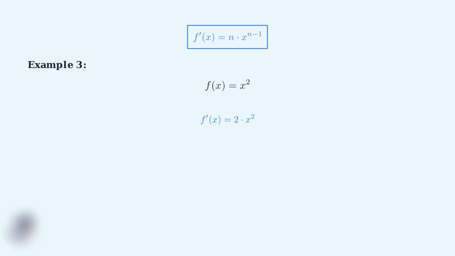First, we multiply by the exponent 2. Then we subtract 1 from the exponent. 2 minus 1 equals 1. This gives us 2 times x to the first power, which simplifies to just 2x. Notice how x to the first power is simply x.